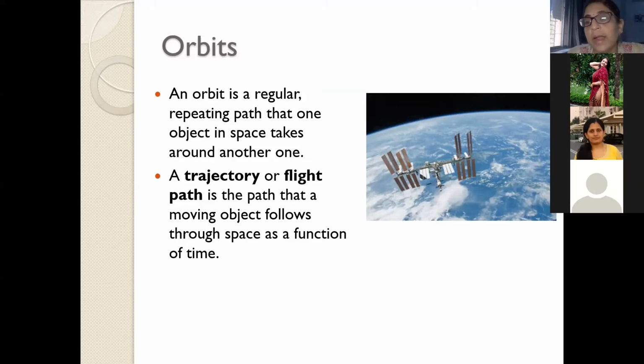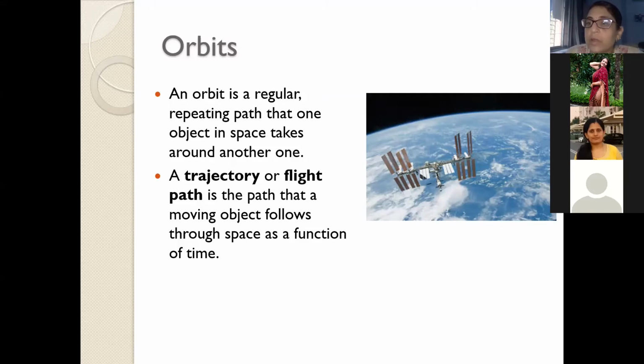We are looking at continuous revolving around the earth by a satellite, and that is nothing but a regular repeating path. Now the trajectory or the flight path is the path that the object follows through space as a function of time, because the time period is very important.